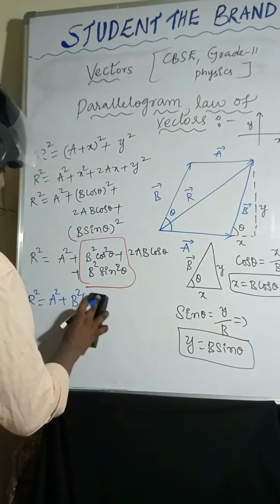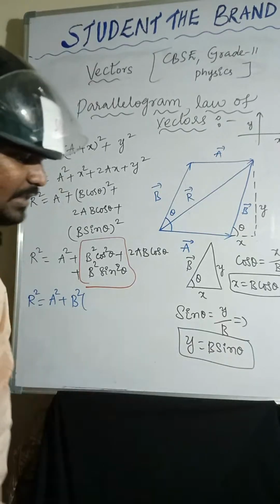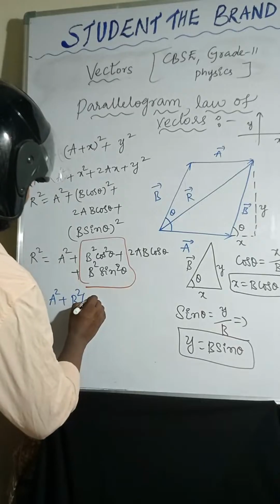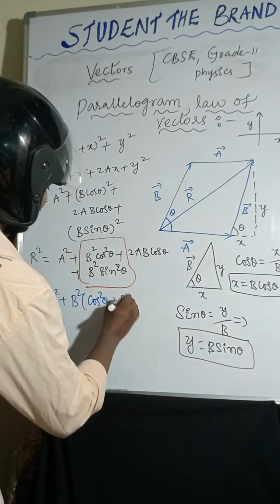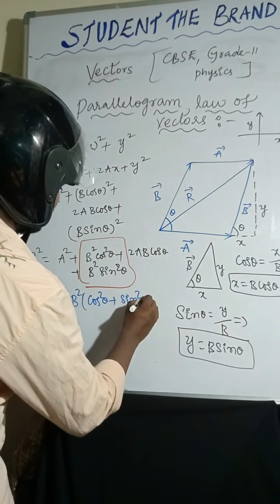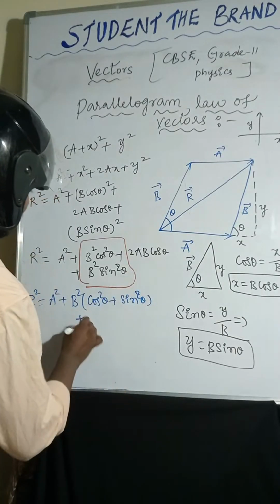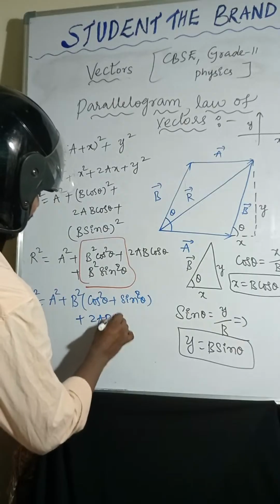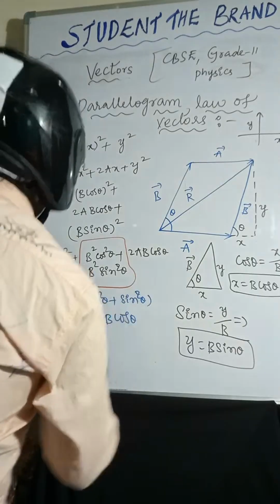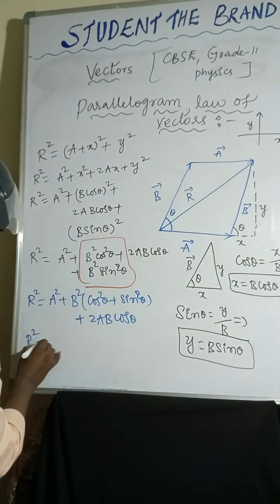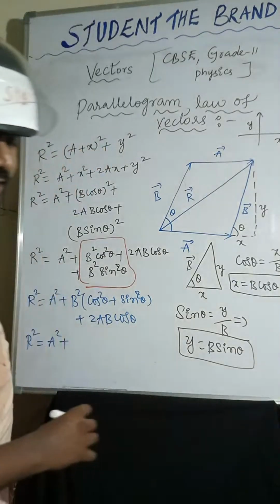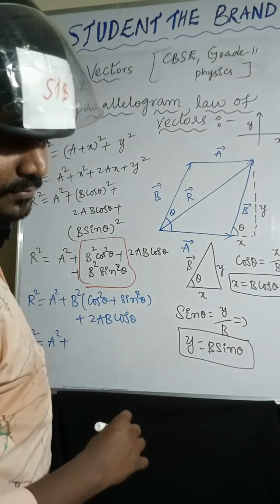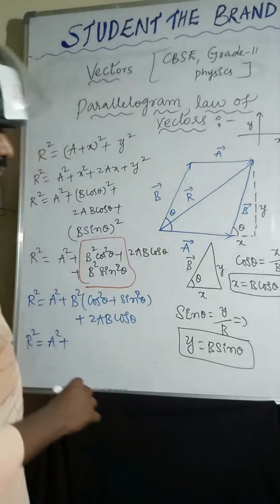Here I am taking cos square theta plus sin square theta, which is the same only, right? So write like that, plus 2ab cos theta. Now r square equal to a square plus b square (sin square theta plus cos square theta) plus 2ab cos theta.